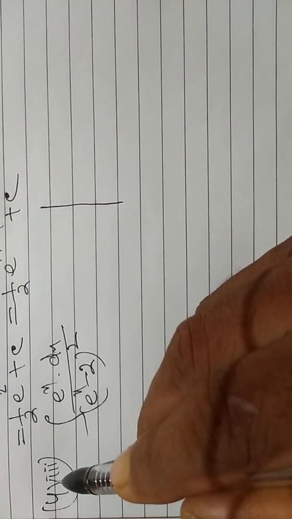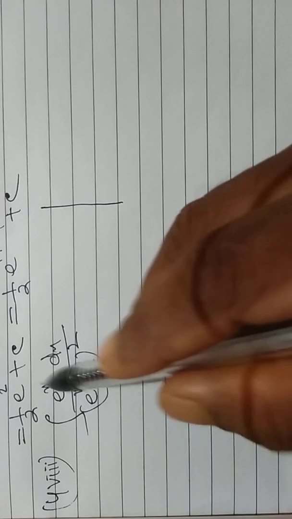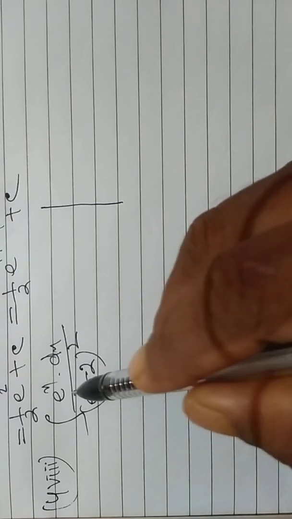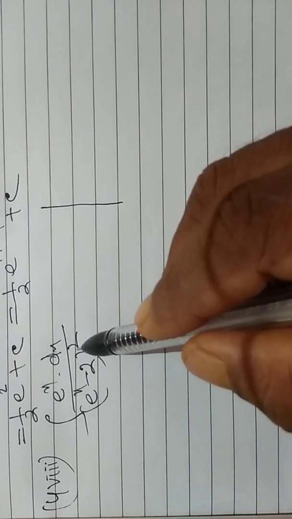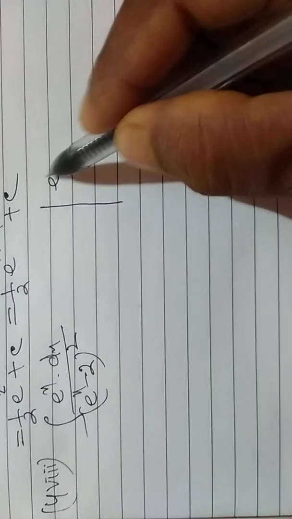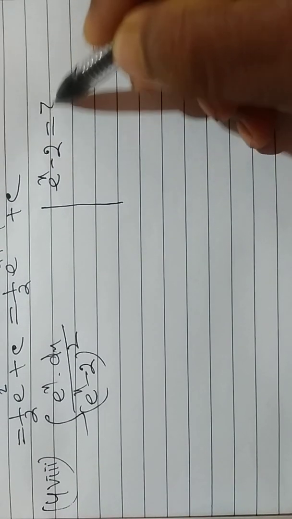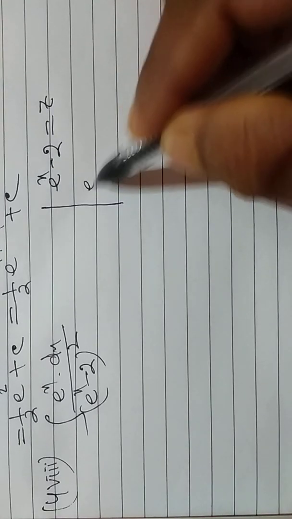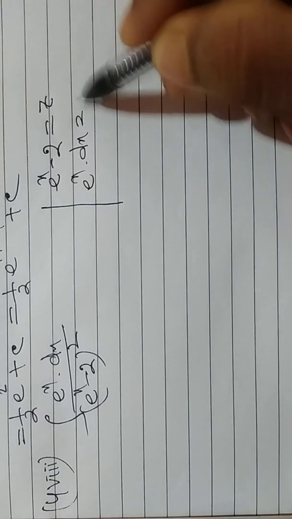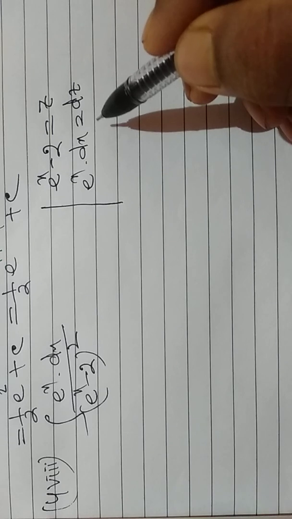Question number 4, VIII. Integration of e to the power x dx by (e to the power x minus 2) the whole square. Taking e to the power x minus 2 is equal to z, then this implies e to the power x into dx is equal to dz.